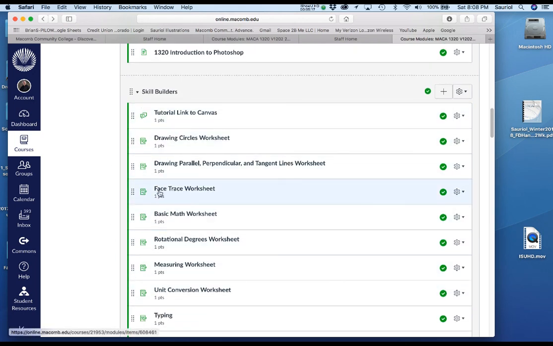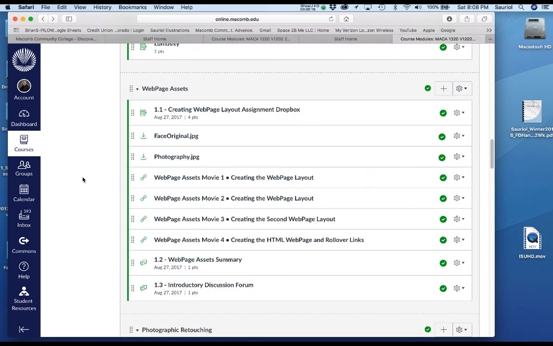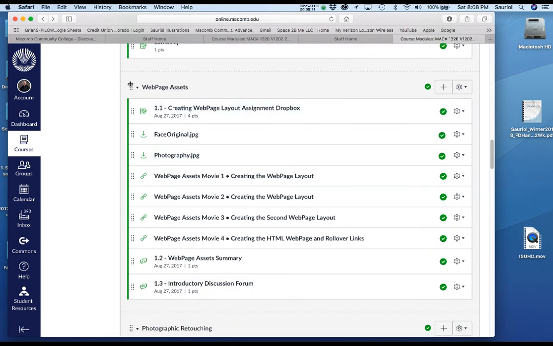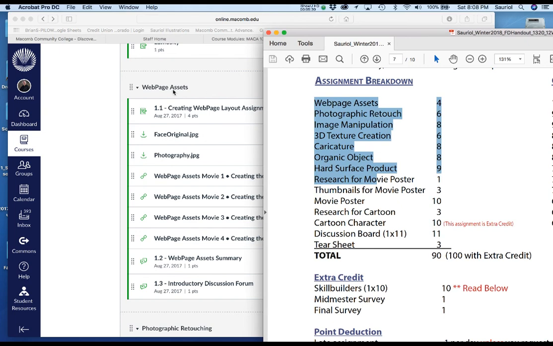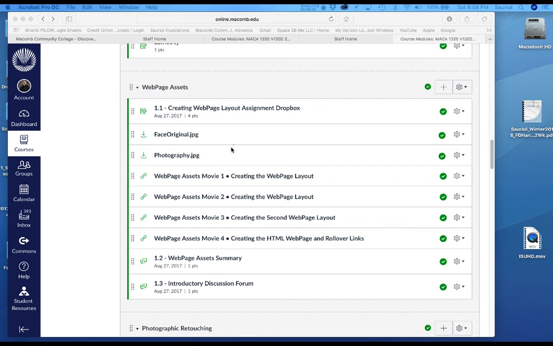These are extra credit if you want to. I'm going to go to the web page assets, which is your first exercise. It actually doesn't say week 1 or week 2 or whatever, but I'm going to bring this back over here, and you can see how web page assets is the same thing that's in the first day handout syllabus.